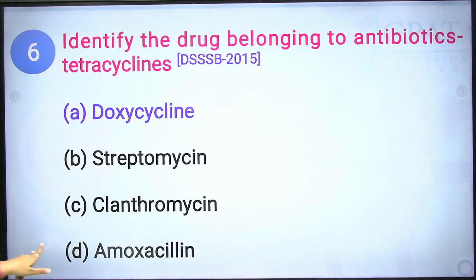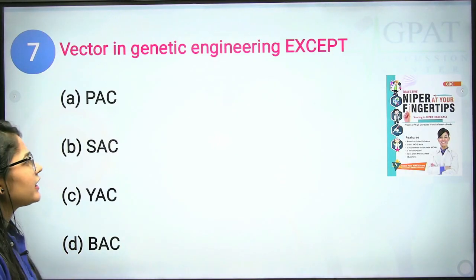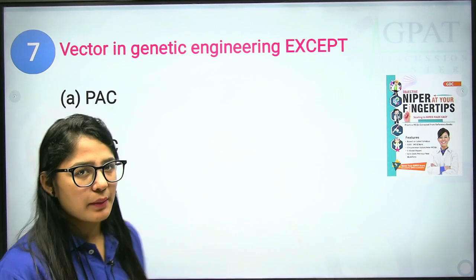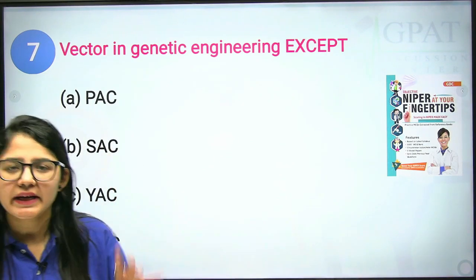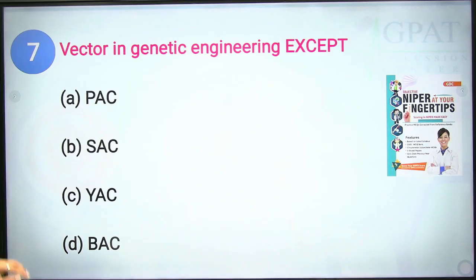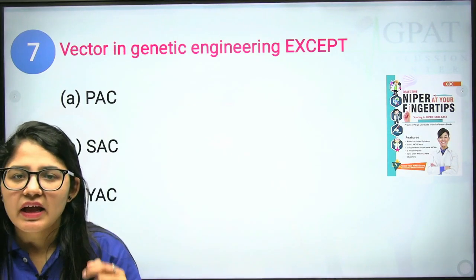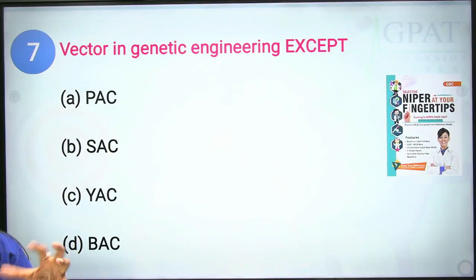Okay. Now, seventh question. Vector in genetic engineering except. So from these four options, three will be correct and one will be incorrect. Let's see. First we have PAC, that is the P1-derived artificial chromosome.